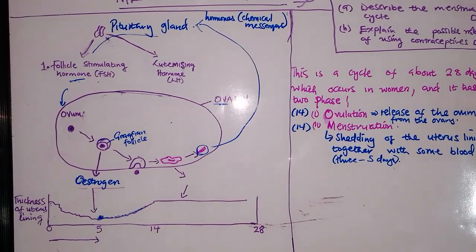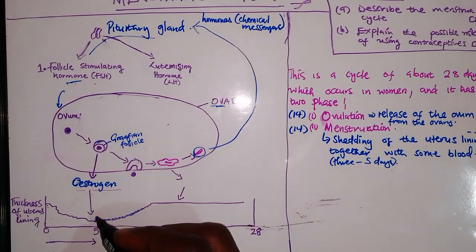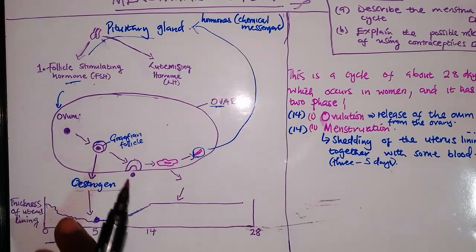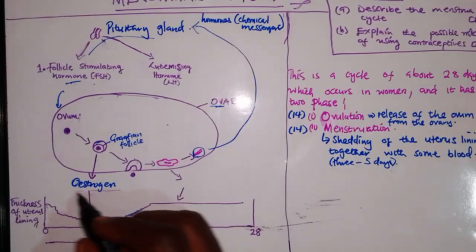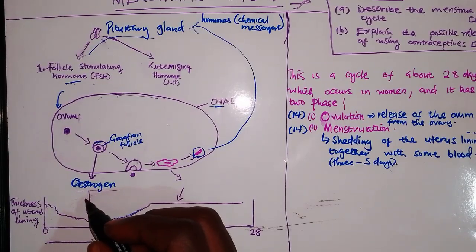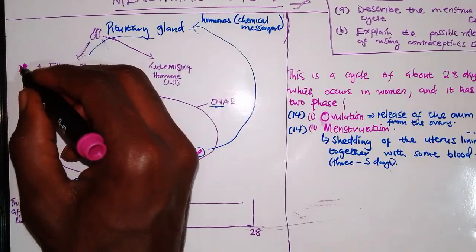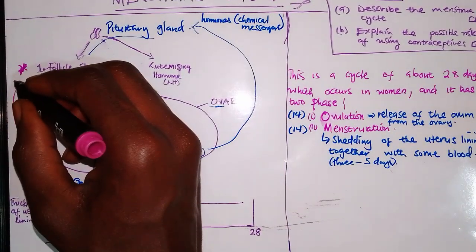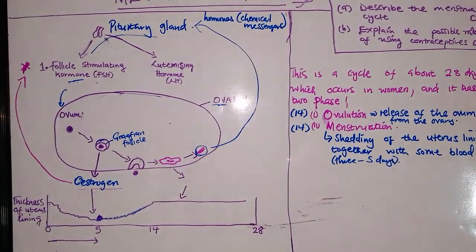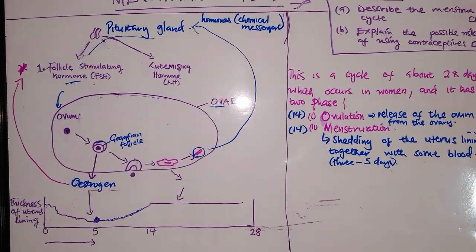So once the building up of the uterus starts, oestrogen also inhibits, it stops the production of the follicle stimulating hormone. So this is how the process occurs.